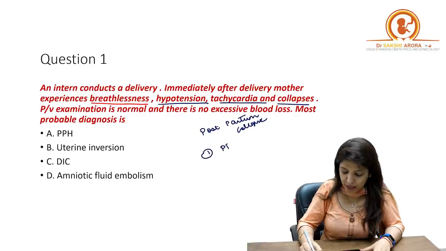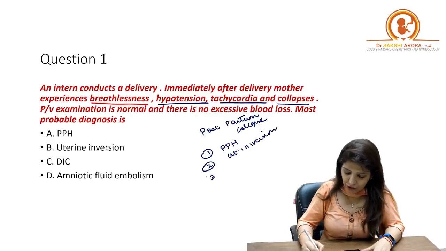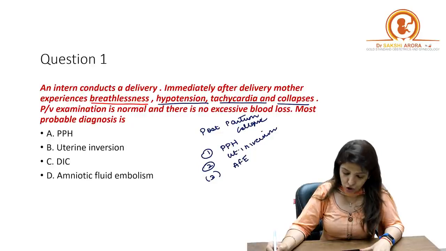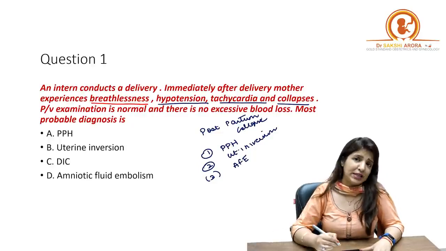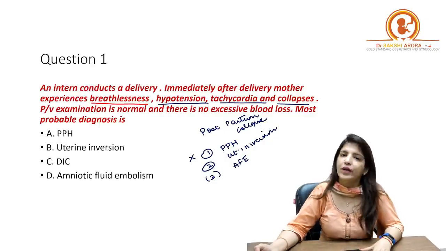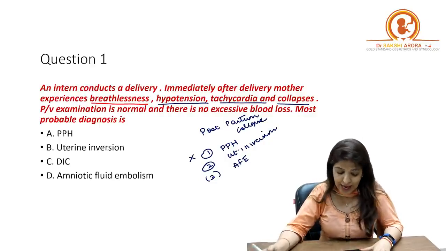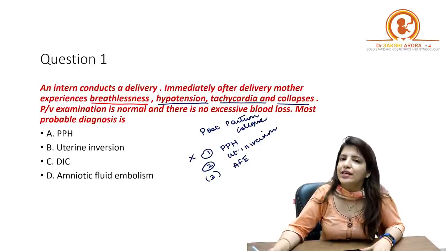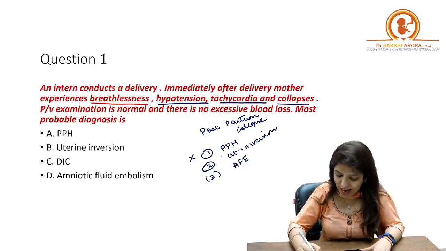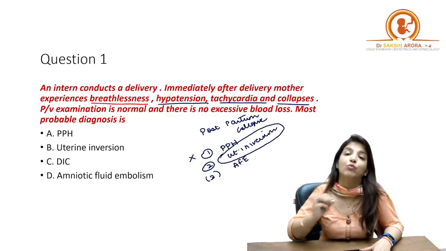You know it is PPH. Number two, it could be a case of uterine inversion, right? And number three, it could be a case of amniotic fluid embolism, right? Now, per vaginal examination is normal and there is no excessive bleeding. Now, if there is no excessive bleeding, can it be a case of PPH? No, it cannot be a case of PPH, right? Per vaginal examination is normal, and that rules out uterine inversion.